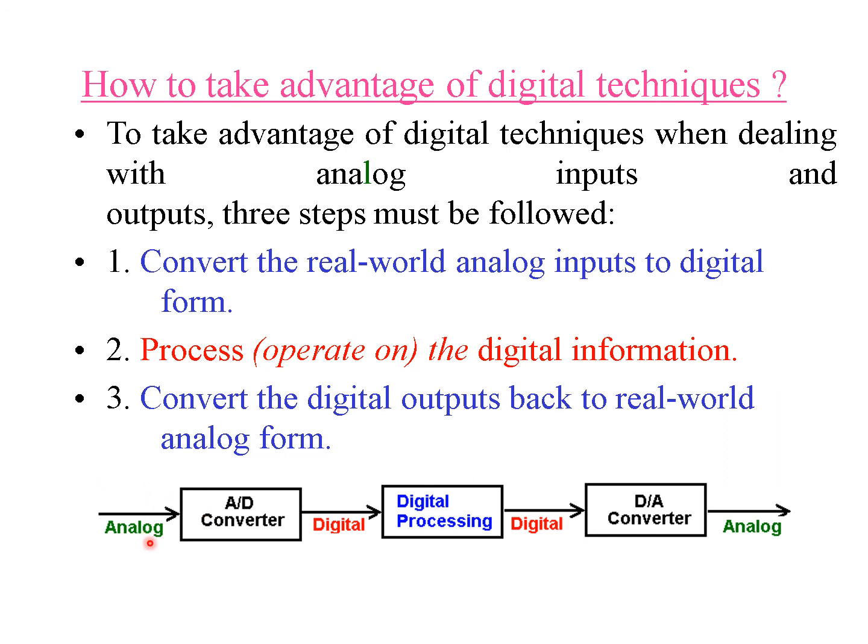If you have an analog signal, like variation in temperature, we convert it with the help of analog to digital converters into digital signals. Then process or operate on the digital information. Now this digital information is processed in the computer, and after that we convert the digital output back to the real-world signal. So if it is music that we have digitized, then we convert it into analog form so we can hear and understand that music.